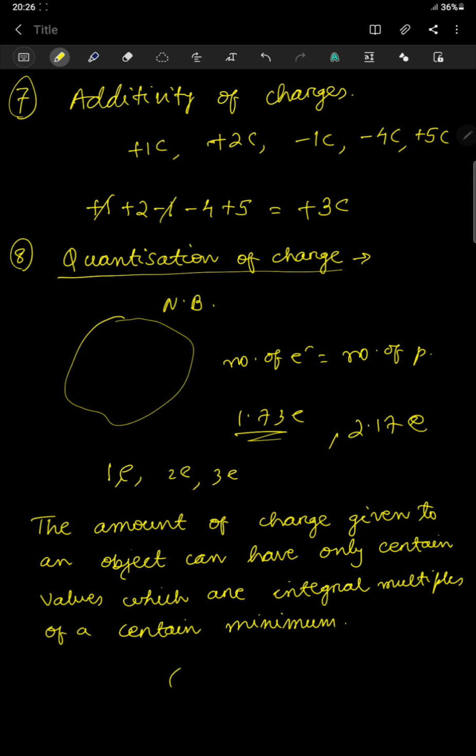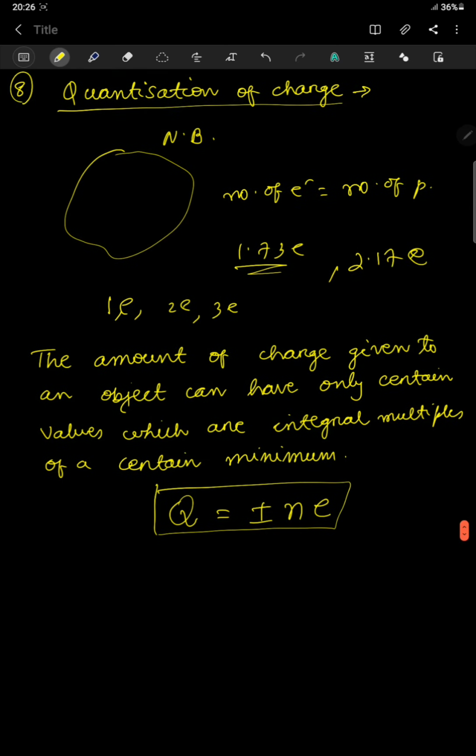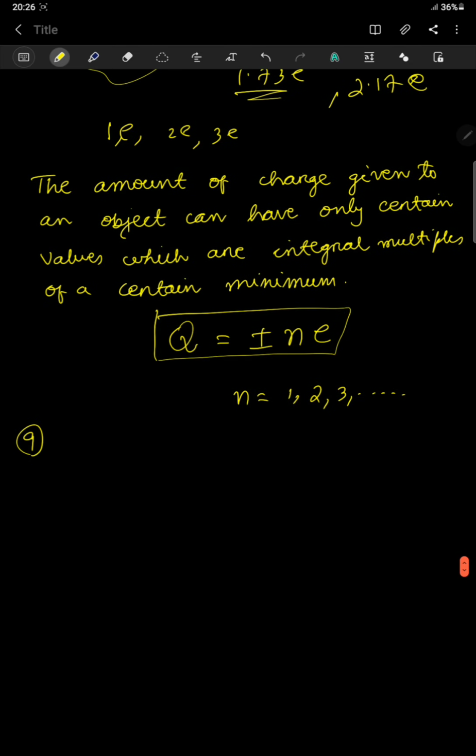Okay, this can be written as total charge in the body will be equal to plus or minus Ne, where e is your electron charge. And what about n? n is an integer and it can have value 1, 2, 3 likewise. So this is your quantization of charge. Okay, now the next property is charge is conserved.